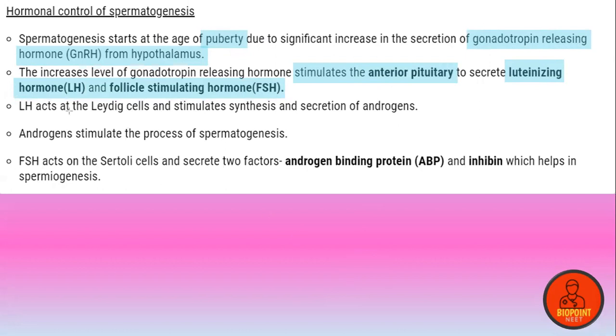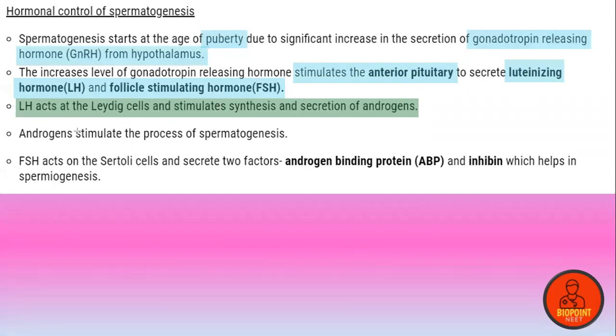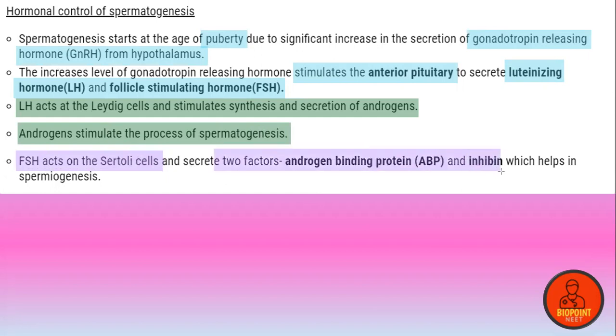The LH acts on the Leydig cells and stimulates the synthesis and secretion of androgens. Androgens stimulate the process of spermatogenesis. At the same time, FSH acts on the Sertoli cells and secretes two factors, androgen binding protein and inhibin, which help in the process of spermiogenesis.